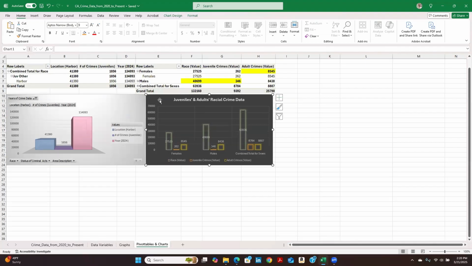And to the right of that, juveniles and adults racial crime data. This is a very good chart to work with because it gives you a clear view of the number of crimes between the two sexes, males and females, and it gives you a combined total. So for the race, there's 63,136 crimes, and for juveniles, 8,784, and adults, 8,807 for the combined, which is quite substantial.